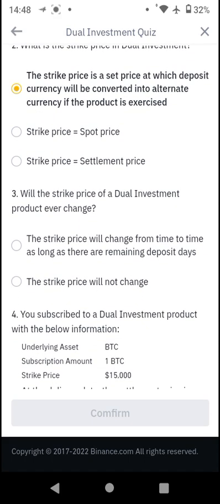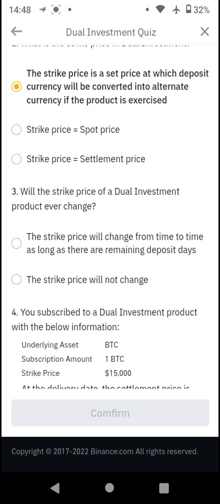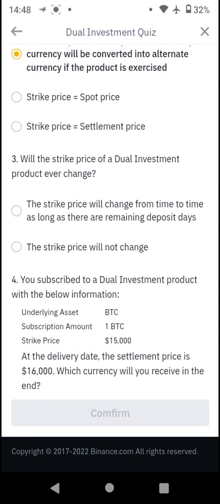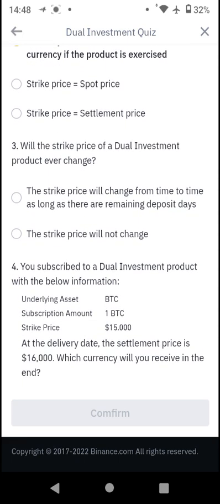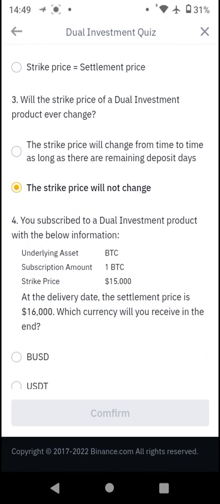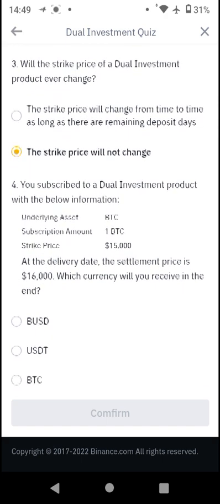Question number 3: will the strike price of a dual investment product ever change? The option says the strike price is fixed and will not change. So you want to know that the strike price would change from time to time as long as there are remaining deposit days. Okay, so you want to take note of this. Will the strike price of a dual investment product ever change? The strike price will not change, so you want to take note of that.